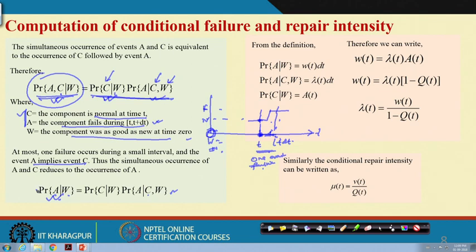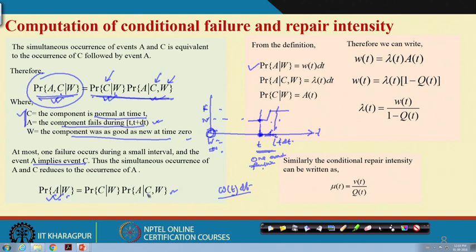Now, relate this to the definitions we have already discussed. What is W(t) dt? This is the probability that the component fails in between this interval. Then what is the probability of A given W? Nothing but this. So, you are writing it like this.